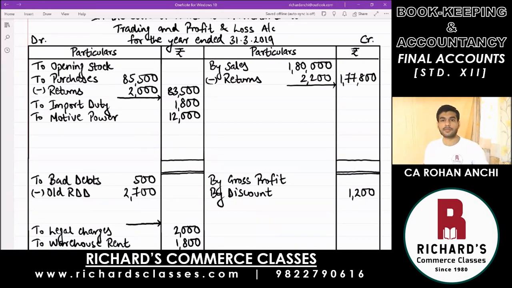At this point, our trial balance is complete. But before we move on to the adjustments, remember there are 2 items in your trial balance which already have an adjustment. Because of that special information given in the bracket, there is something to be done with those items. Let's take those items one by one, and they are extremely important. There is some calculation to be done. You are going to understand with the help of the explanation.